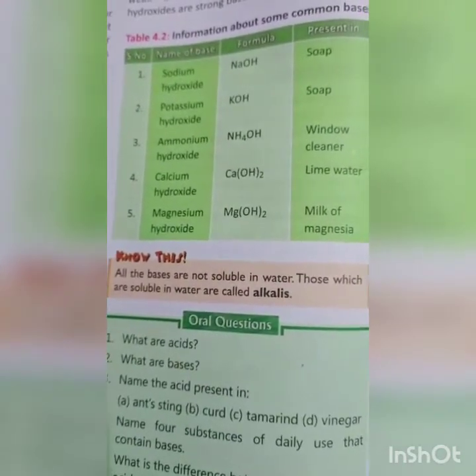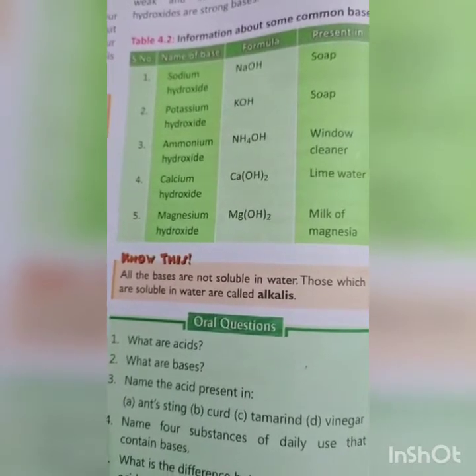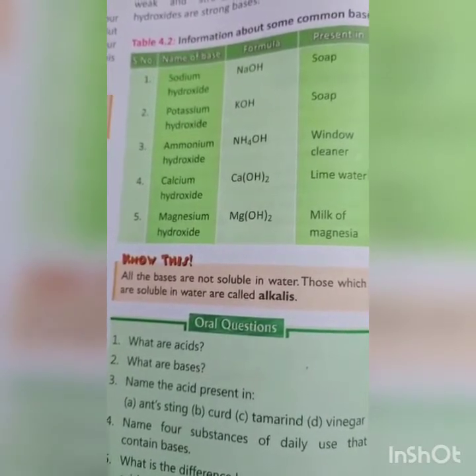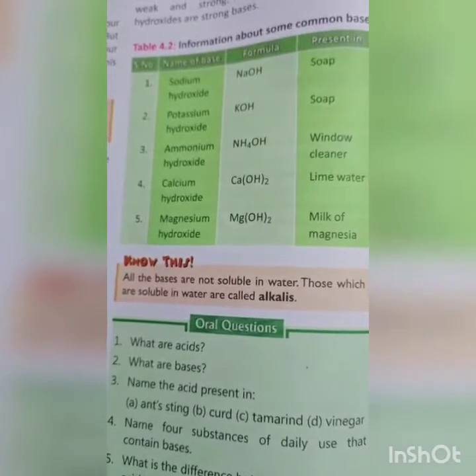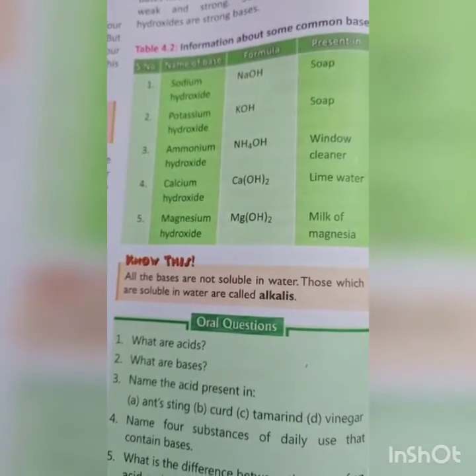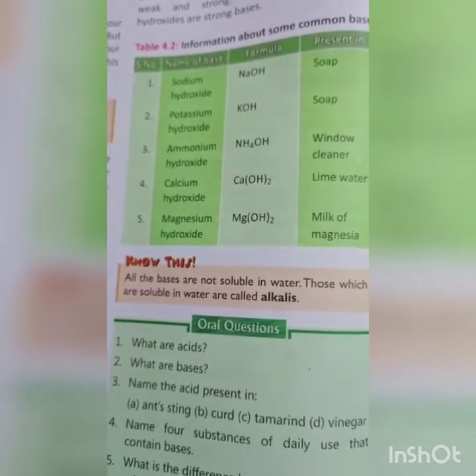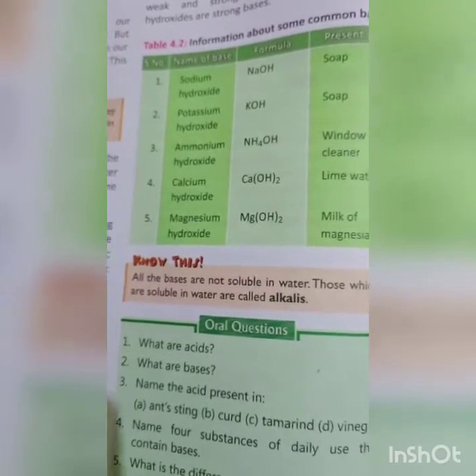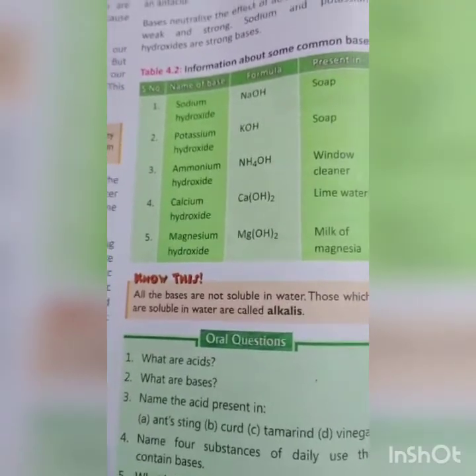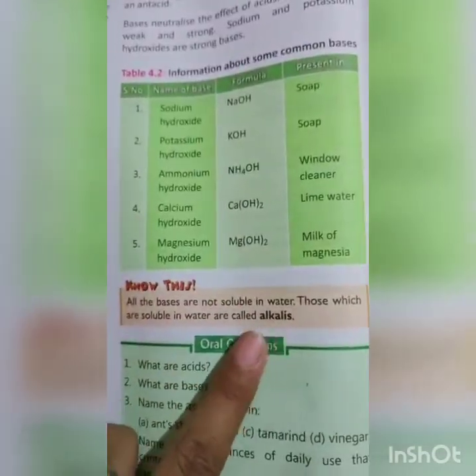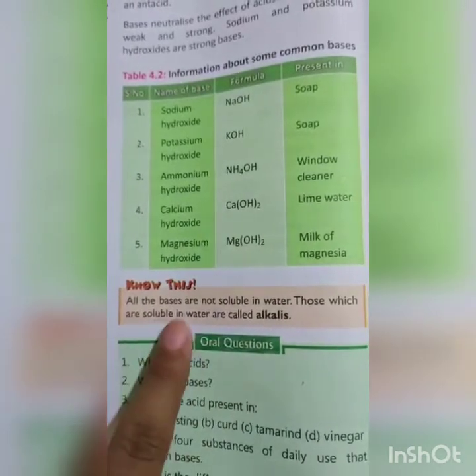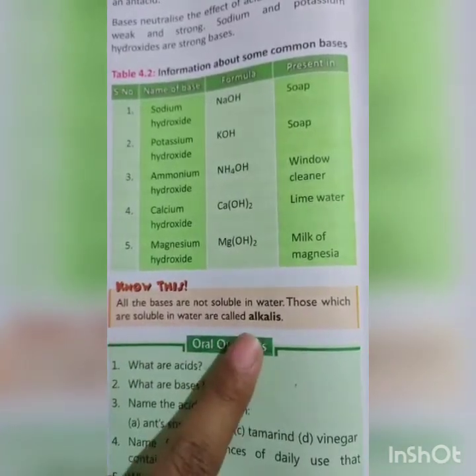Now there is an important fact that you should know: there are many bases that are not soluble in water. Those bases which are soluble in water are called alkalis. I repeat, there are many bases that are not soluble in water, but those bases which are soluble in water, they are called alkalis.